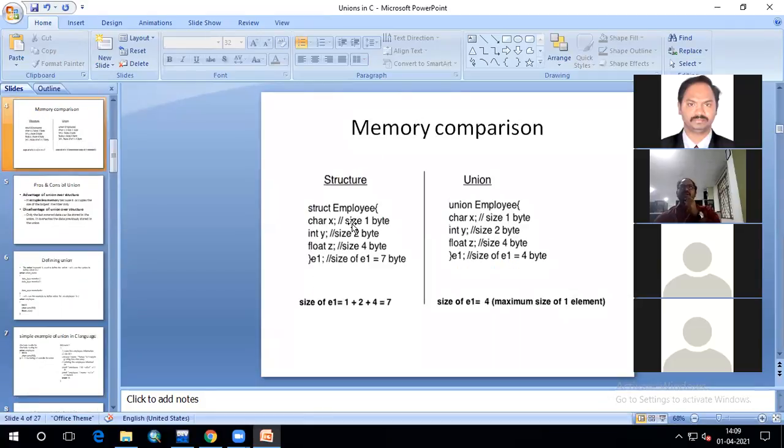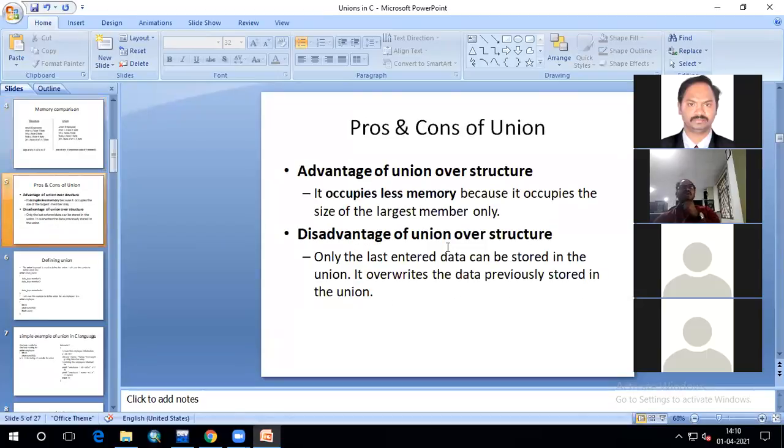As you can see, it will take less memory because it is not allocating memory for all the variables. It takes the largest variable declared inside the union and allocates that sized memory only for the union variable E1. Compared to the structure, which takes 7 bytes, the union will take only 4 bytes, because the 4-byte float variable is the largest one. That 4 bytes is shared by all these 3 variables. So that is one advantage.